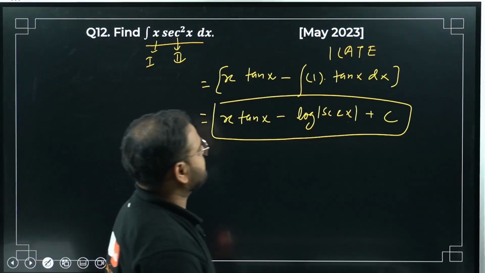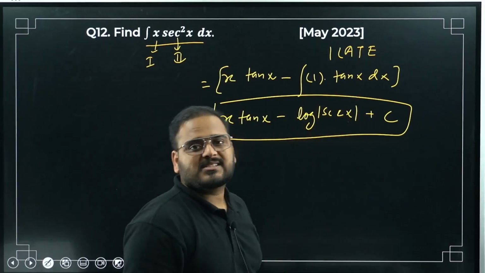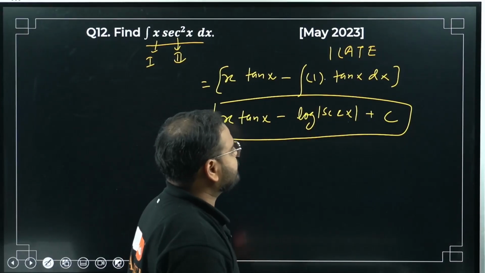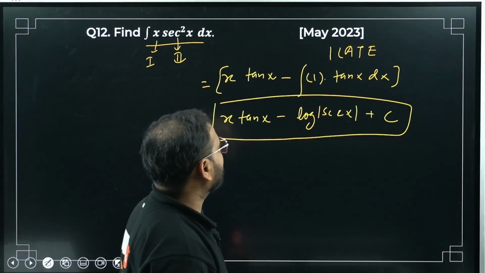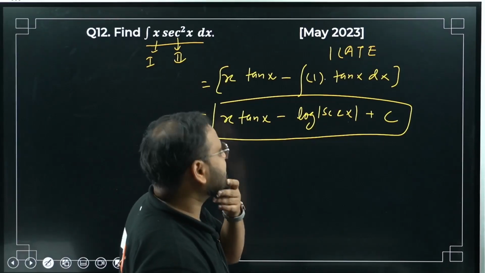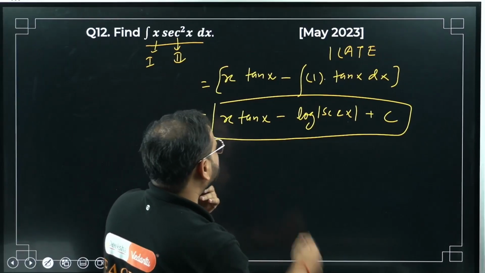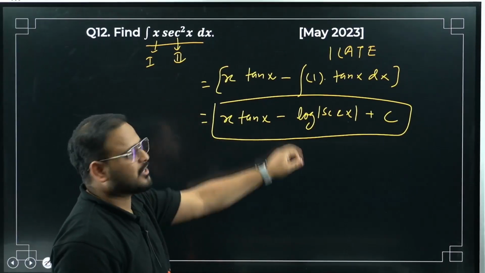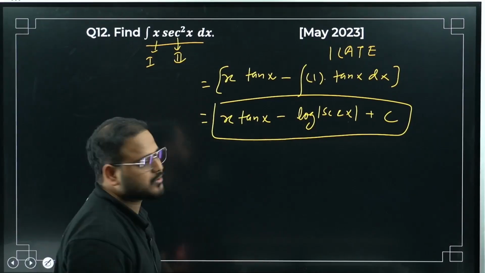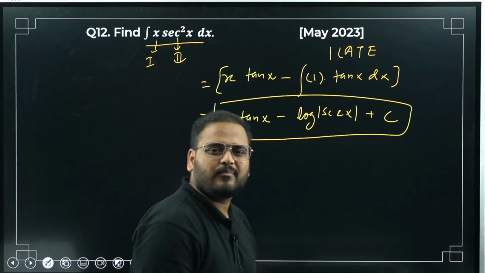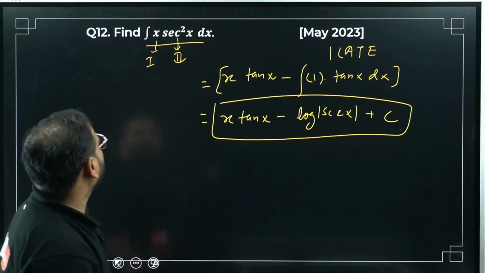Log of sec x. Integration of tan x is what? Log sec x plus c. Or you can write it as minus log cos x, or simply as plus log cos x, because there's a minus sign over here. If you want, you can write it as plus log cos x also. No problem, but log sec x works, right? Question number 12 is done.